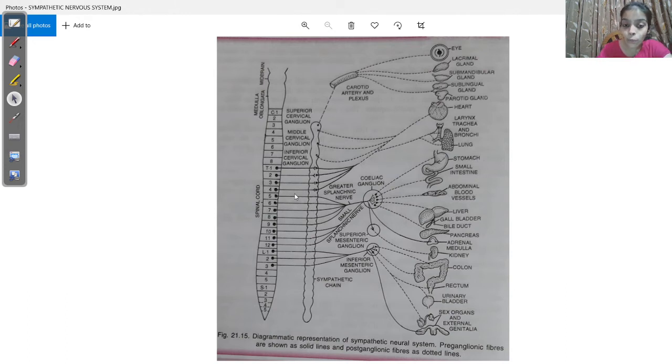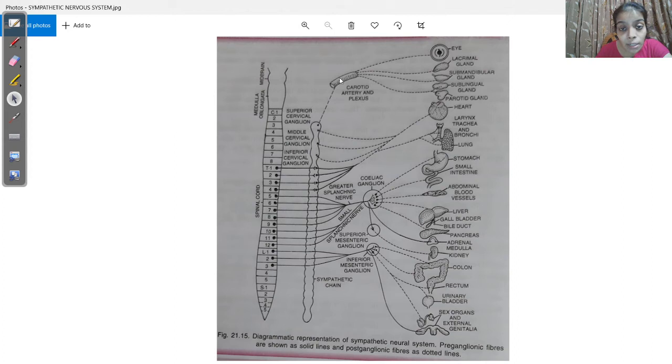One more thing, if you see this picture of the sympathetic nervous system, the postganglionic fibers join, and after joining, they supply a variety of organs. Suppose this one, the carotid artery and plexus, where plexus means a network of blood vessels.